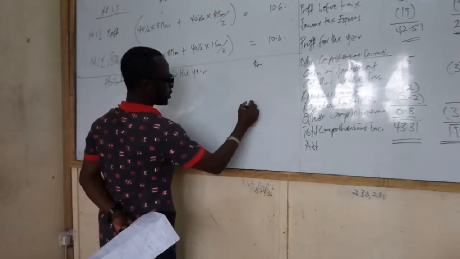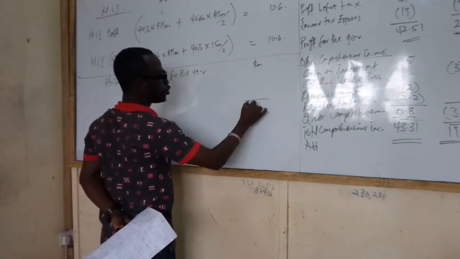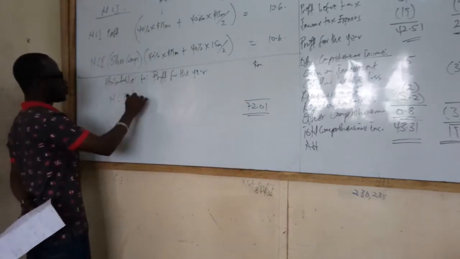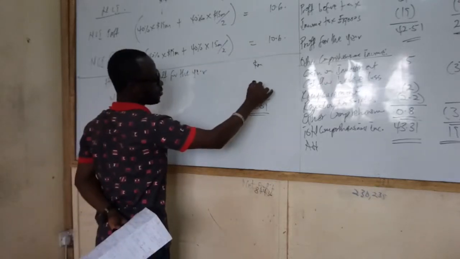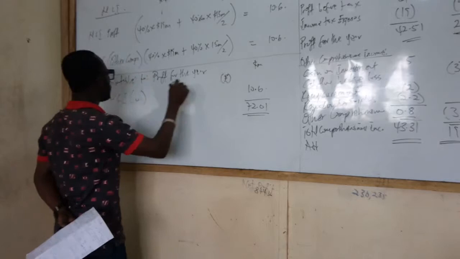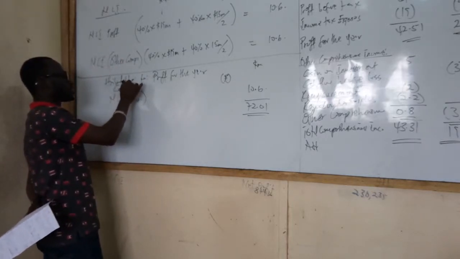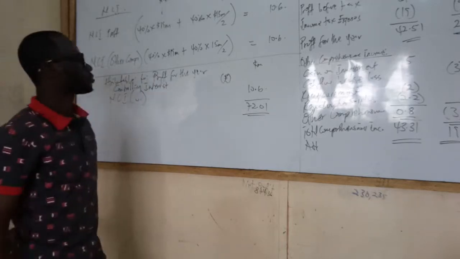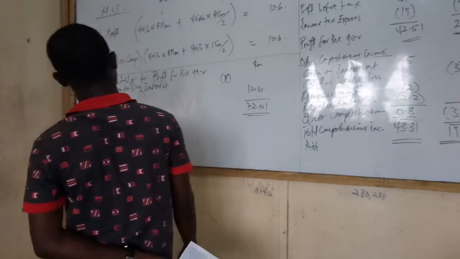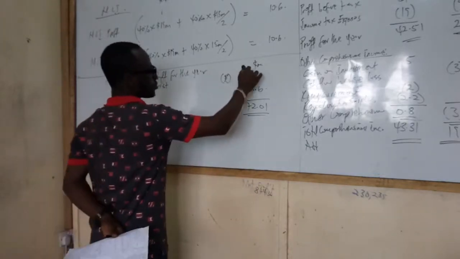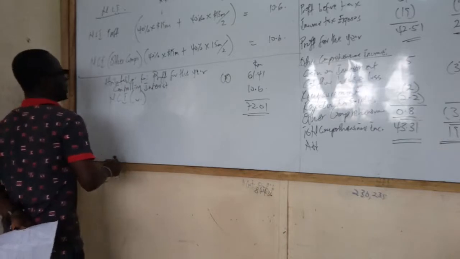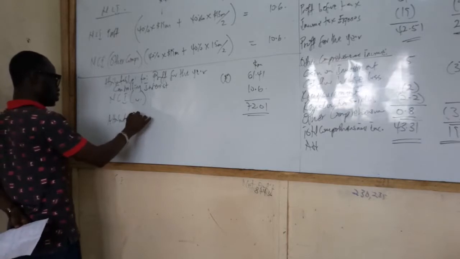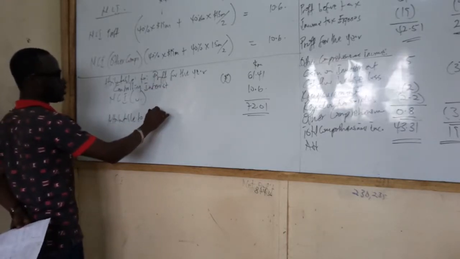The total is how much? 72.01. And we have calculated for NCI from this workings that they should take how much? 10.6. So the balancing figure will be to the controlling interest. How much is it? Next is to look at attributable to this time around total comprehensive income.